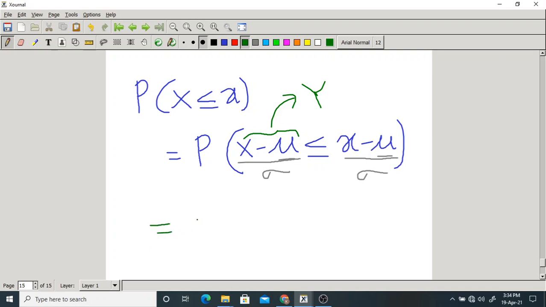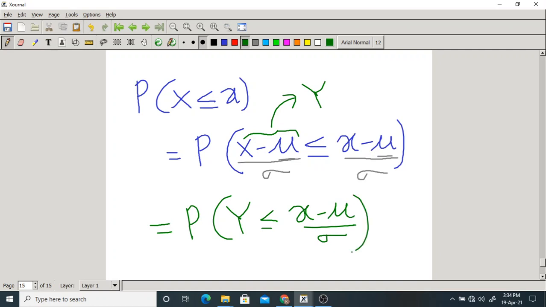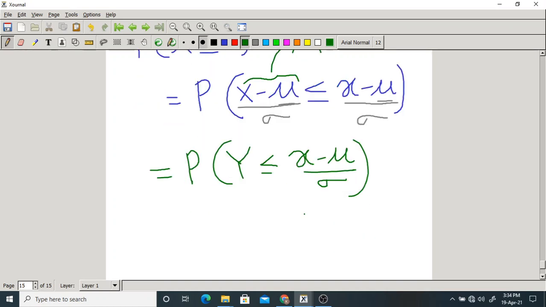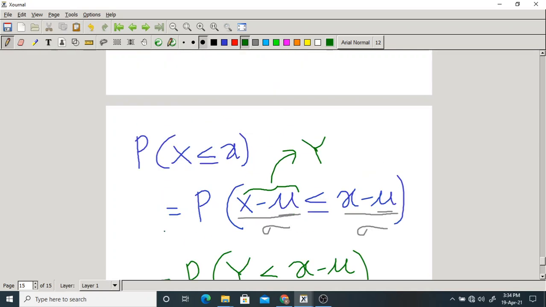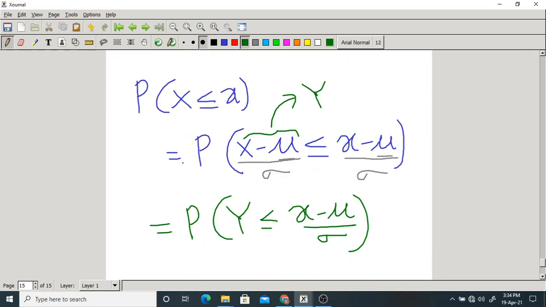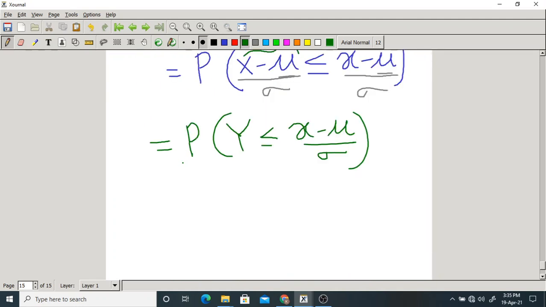So y is less than or equal to x minus mu by sigma. But what is y now? Y is a standard normal random variable. But X is simply a normal random variable; it need not be in the standard form.